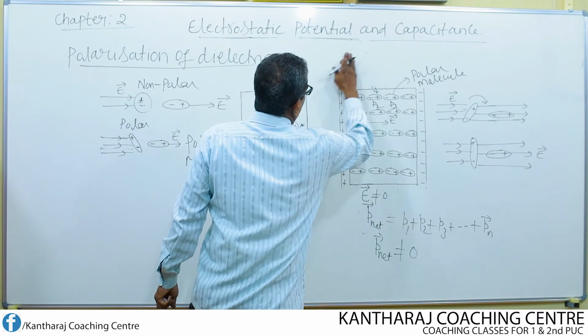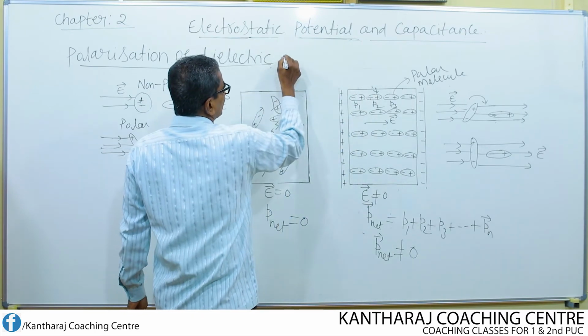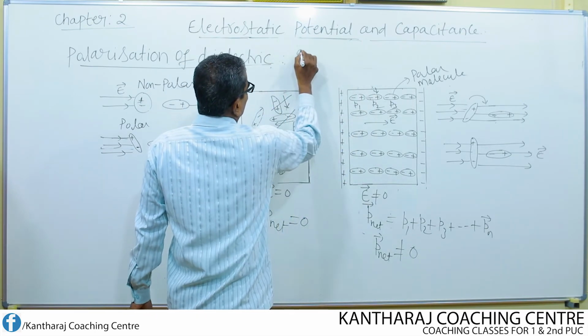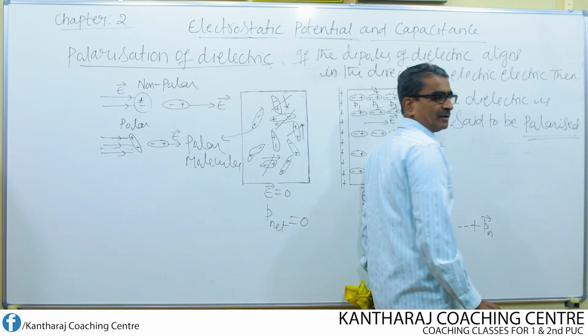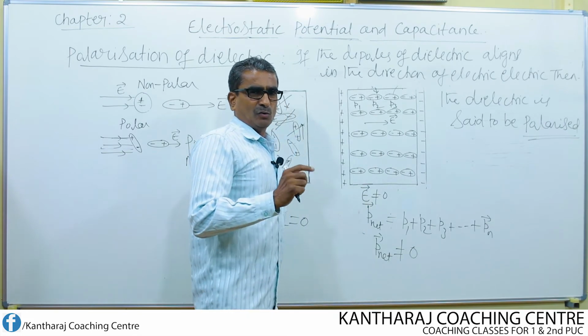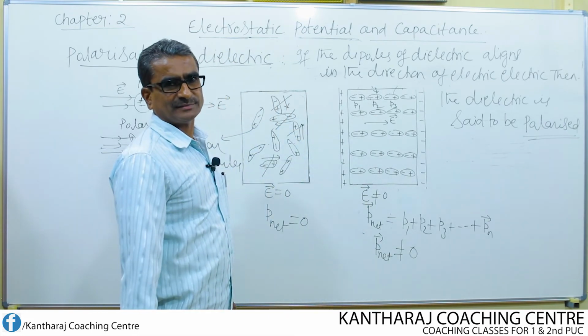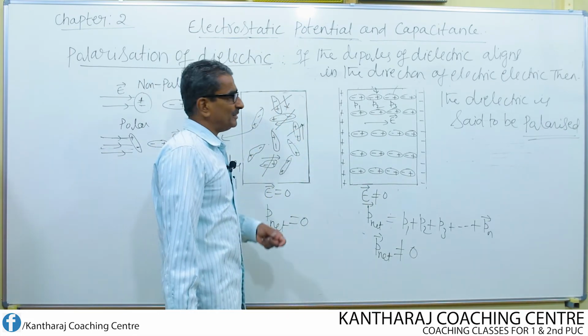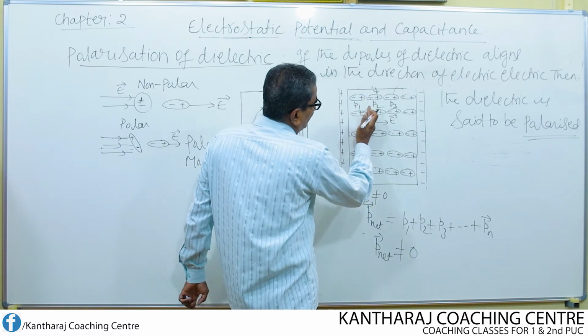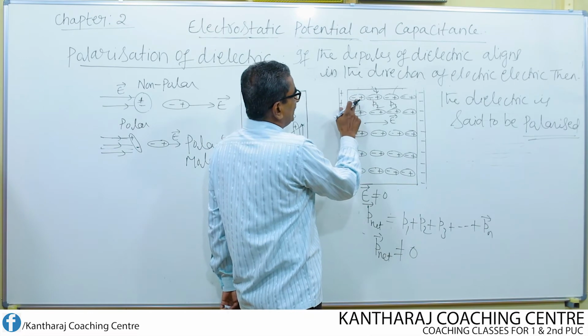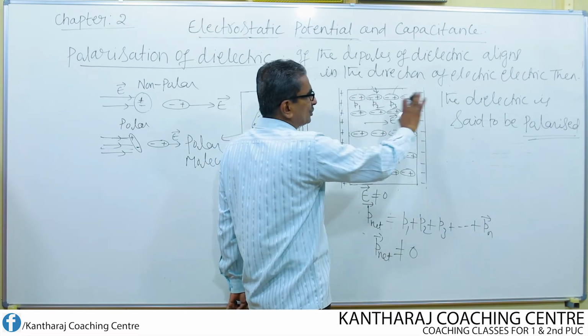So what is meant by polarization of dielectric? What's the actual meaning of polarized or polarization? One-sidedness property. Look here, one-sidedness means all positive charges of the dipoles are towards the right side itself. In this dipole, in this dipole, in this dipole, no change at all.